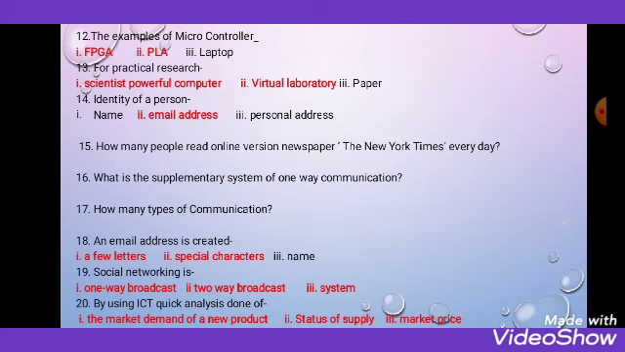12th number question, the example of a microcontroller. There is FPGA, there is PLA. For practical research, what do we use? Scientists use powerful computers, yes, virtual laboratory. Yes, this too is important. And paper does not come into practical research nowadays. The identity of a person can be his email address. Nowadays name is not the only identification of a person.